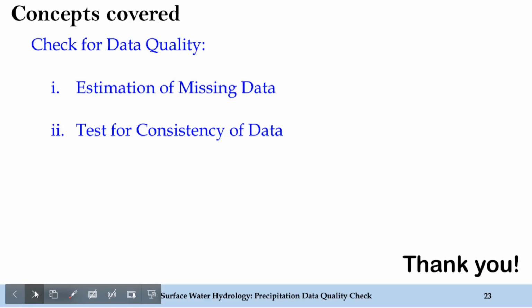So today in this problem solving session, we focused on checking the data quality, where our first part was to solve the problem of missing data, and the second was to solve the problem of consistency of the data. I hope you were able to follow this lecture, and this was the first part of the week two problem solving session. The next lecture is going to focus on the remaining problems for this week.